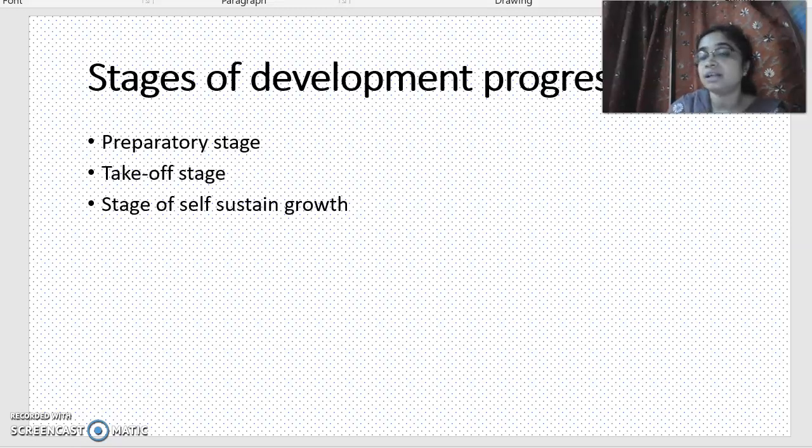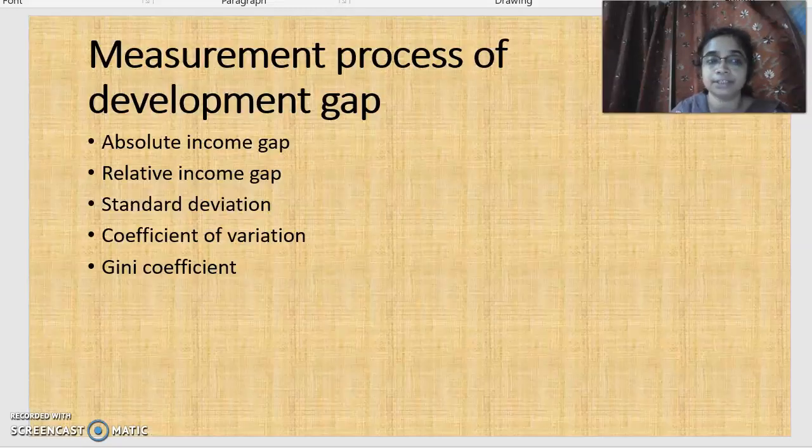Many developmental works are done, and government intervention is very strong at that time. Finally, there is the stage of self-sustained growth, where there is no need of outside help for the economy. So these are basically the three stages to measure the development progress.